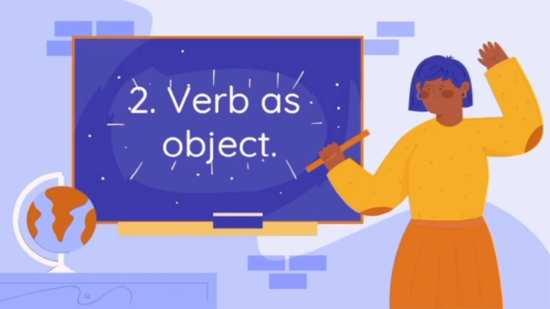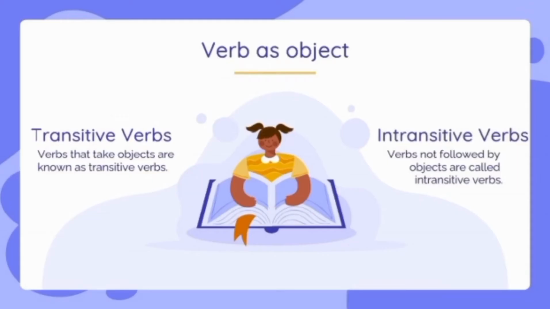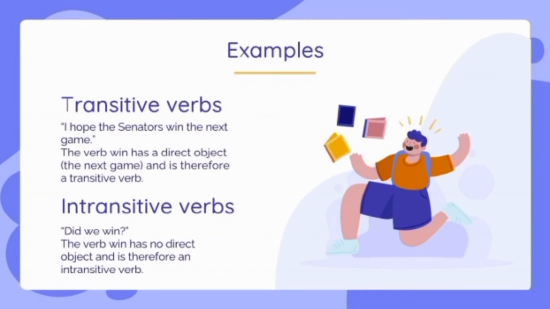Next, we move to the verb as an object. Here we have two types of verb as an object. The first one is transitive verbs, which are verbs that take objects. And second, we have intransitive verbs, which are verbs not followed by an object. If you still don't understand, let us see the examples. We take a simple example so we can know the difference between transitive and intransitive verbs as verb as object in a sentence.